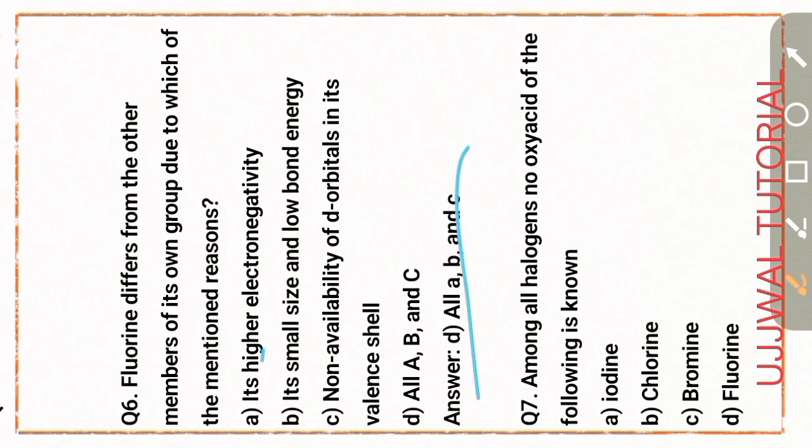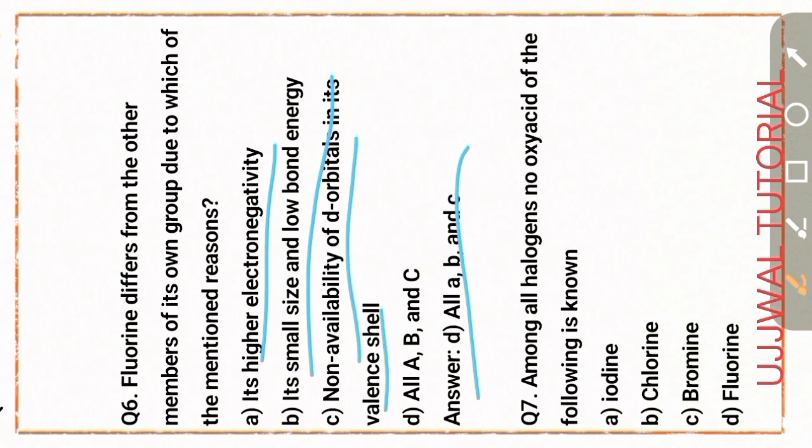The explanation for this: higher electronegativity, small size and low bond energy, and non-availability of d orbitals in its valence shell.